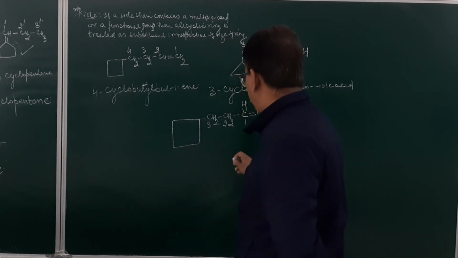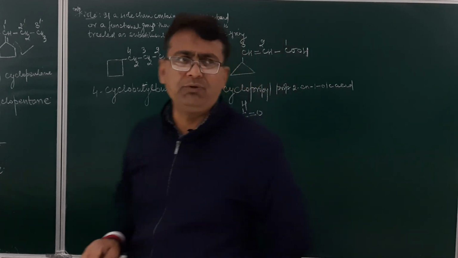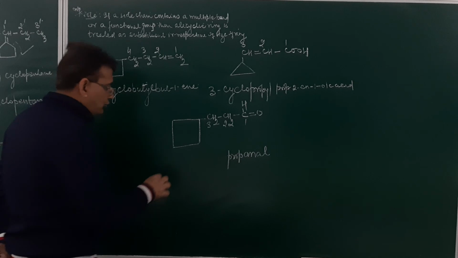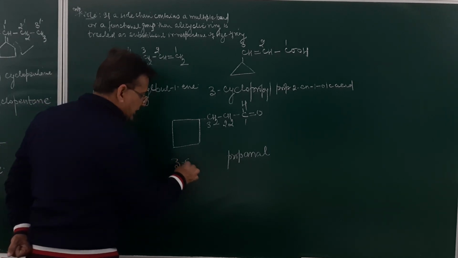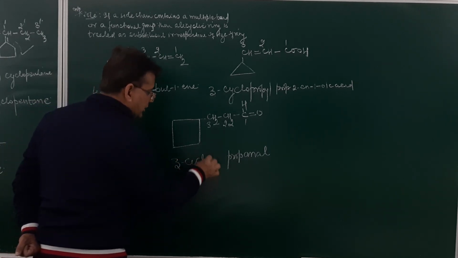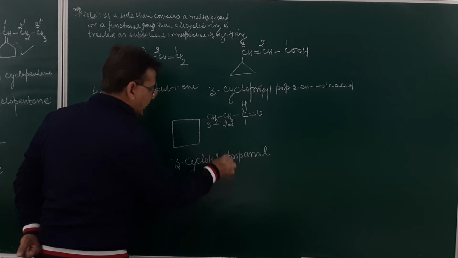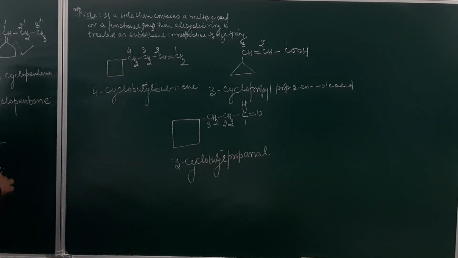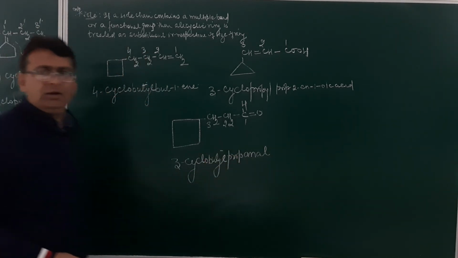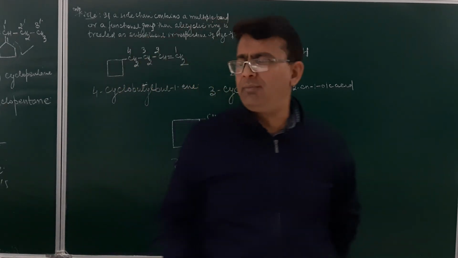For 3 carbon atoms, what is the root word? This is prop, ane and al. At number 3, what is present? Cyclobutyl. So 3-cyclobutyl propan-1-al will be the name of the compound.